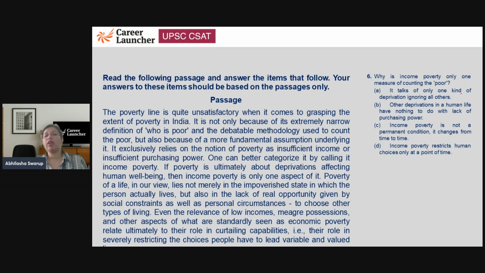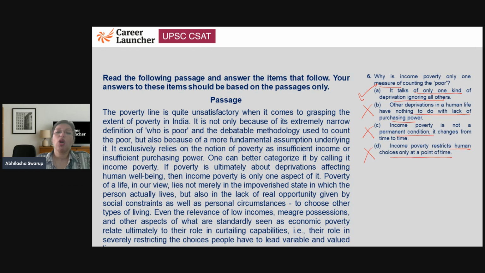It talks of only one kind of deprivation, ignoring all others. Okay, so therefore it is only one measure. Yes, because it is only counting one type. Other deprivations have nothing to do with lack of purchasing power, but that's not the only one measure. Income poverty is not a permanent condition. Well, we don't know if it is permanent or not. Income poverty restricts human choices only. No, it restricts choices at all points of time.